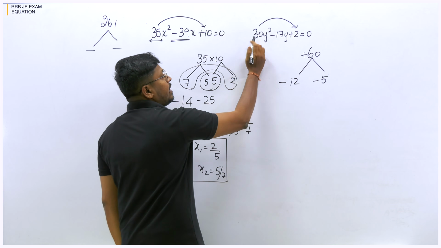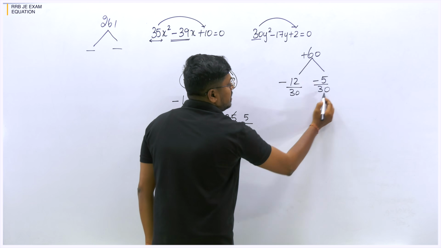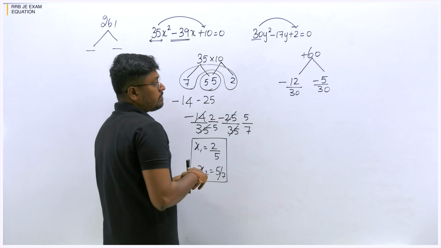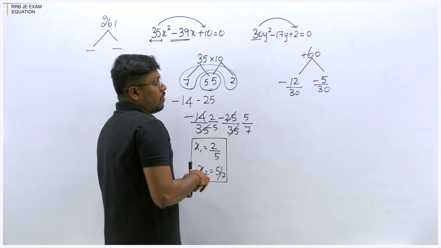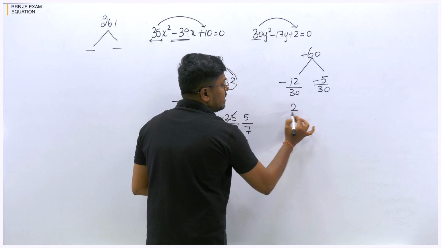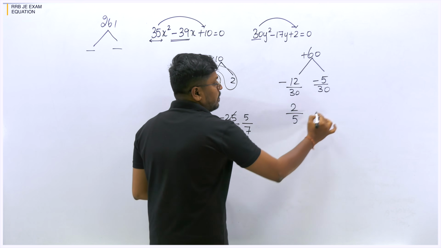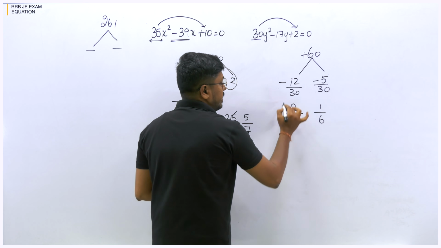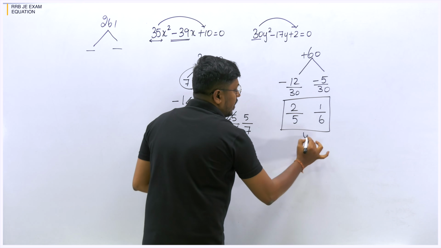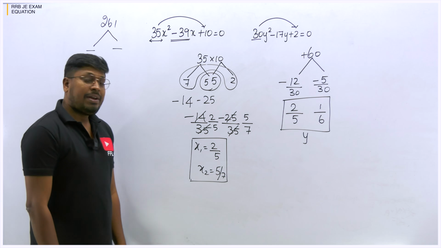So before y square, we have a constant 30. So divide by 30, divide by 30. So we can cancel this on 3 table. So 4 3s are 12, 10. So cancel it on 6 table itself, because 2 6s are 12. 6 5s are 30. So cancel it on 5 table. 1 5 is 5, 6 5s are 30. So finally we got the y values, that is 2 by 5 and 1 by 6. The x values are 2 by 5 and 5 by 7.